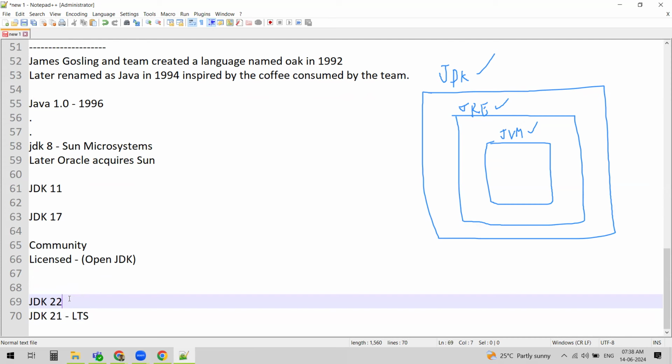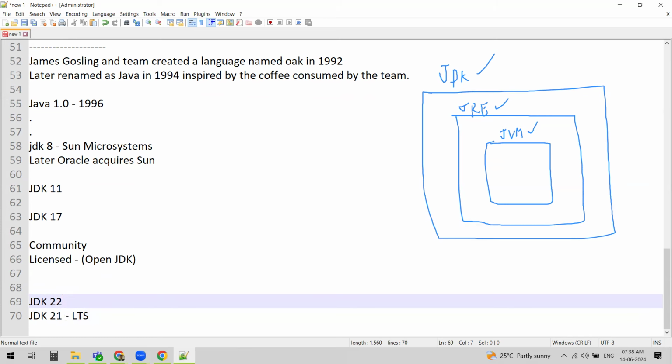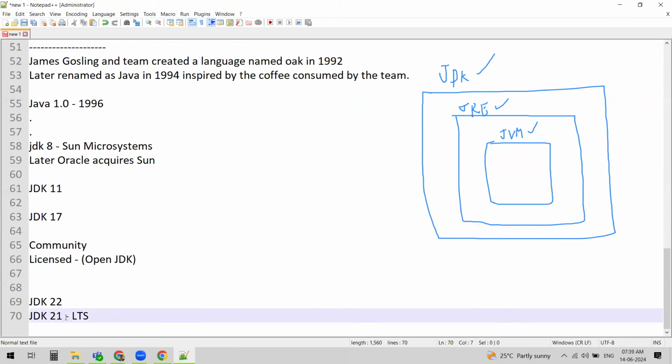You can even install Java 22 or any latest version, but you will not get the long-term support. So whenever you are developing your application, you need to make sure that you choose the long-term support JDK version. The long-term support latest version of Java is 21, JDK 21. And the latest version of Java is 22. But the long-term supported one is 21.